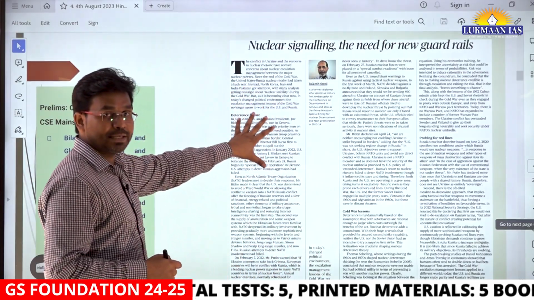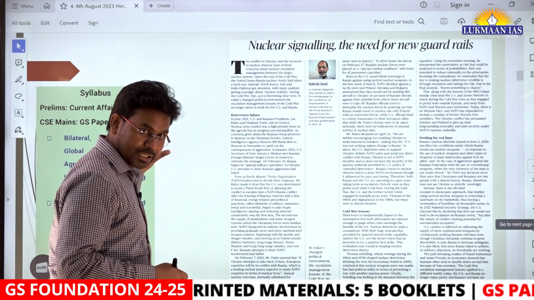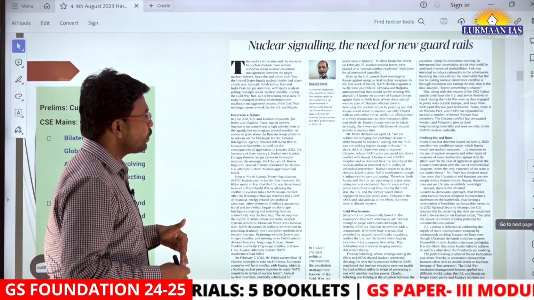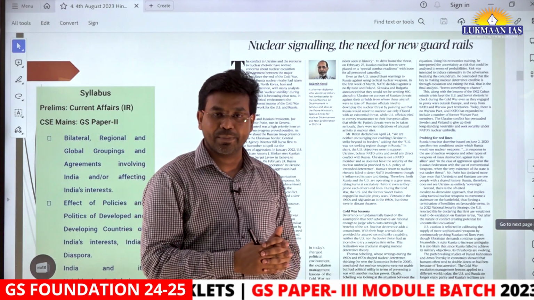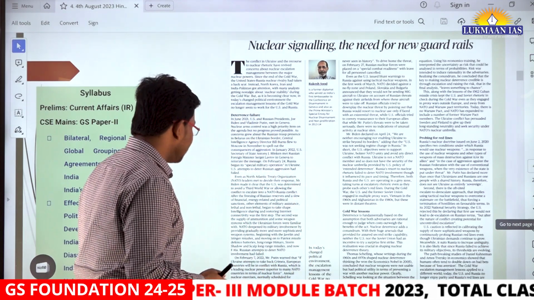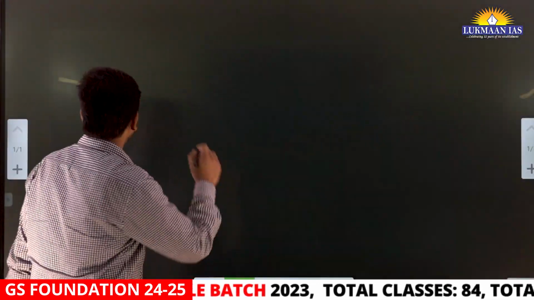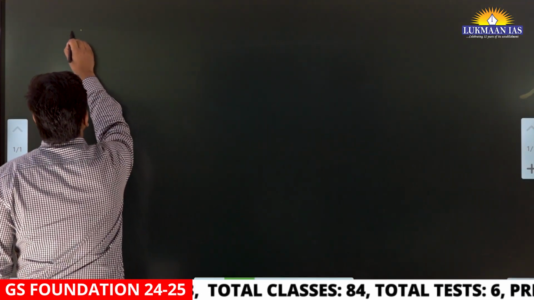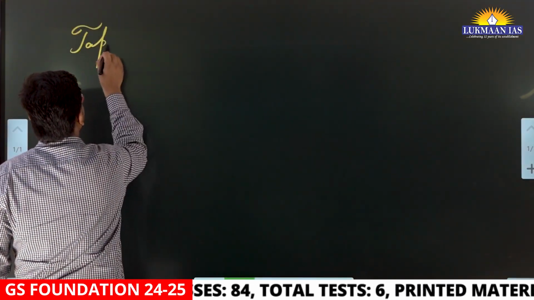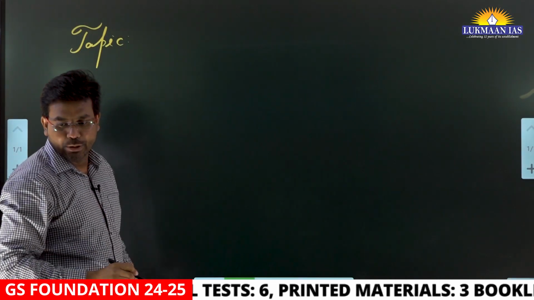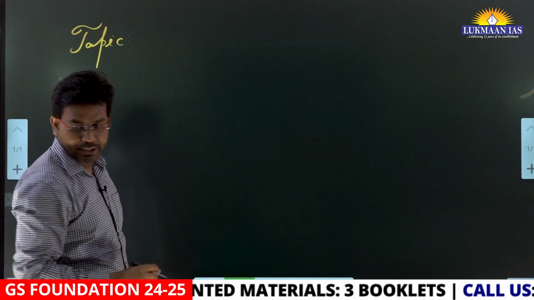This topic is important under international relations for GS paper 2, and also it has some relevance with GS paper 3 as well. So let's start the discussion. Name of the topic is nuclear signaling, the need for the new guardrails.